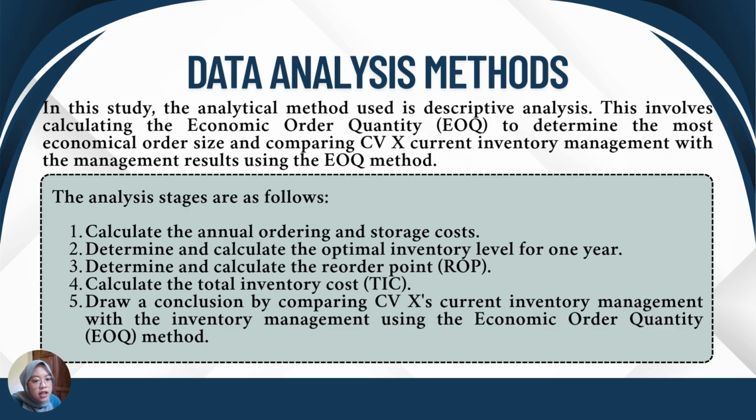The first is to calculate the annual ordering and storage cost. The next is to determine and calculate the optimal inventory level for one year. The next is to determine and calculate the reorder point. The next is to calculate the total inventory cost. And the last is to draw a conclusion by comparing CVX's current inventory management with the inventory management using the economic order quantity, or EOQ method.